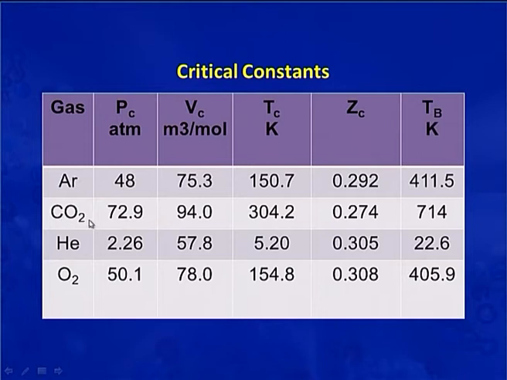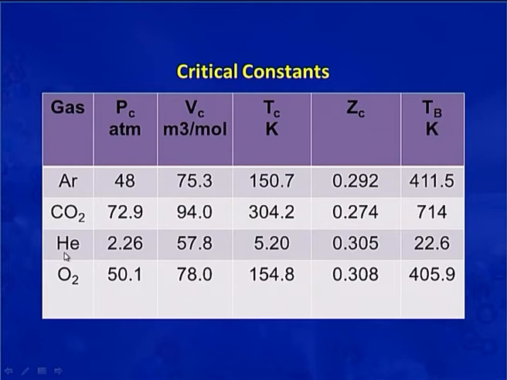The next gas is carbon dioxide. For carbon dioxide, critical pressure is 72.9 atmosphere and critical volume is 94 cubic centimeter per mole. Critical temperature is 304.2 Kelvin, and the compressibility factor at the critical point is 0.274. Boyle's temperature for carbon dioxide is 714 Kelvin.